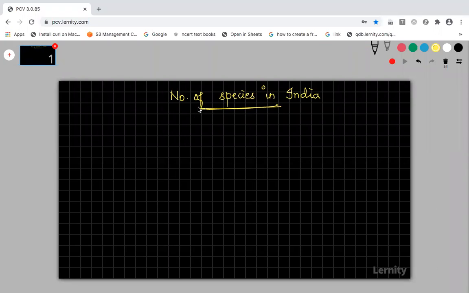Okay, fine. Now, all over the world, they chose some 12 countries as mega biodiversity countries. So 12 mega biodiversity countries are there in the world. Initially, according to your NCERT, the number is 12, but now more than 30 mega biodiversity countries have been identified.